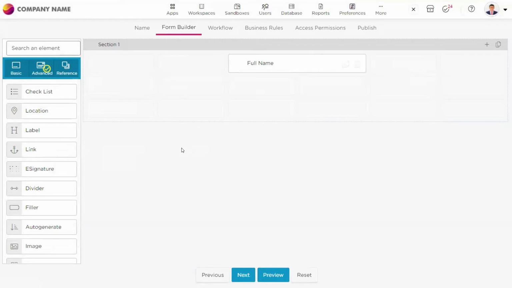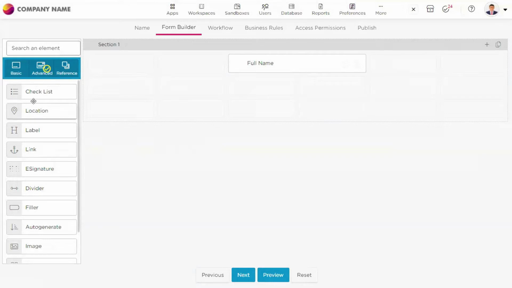The advanced elements give you much more depth of options to make your form much more comprehensive in the UI, as you can look at.